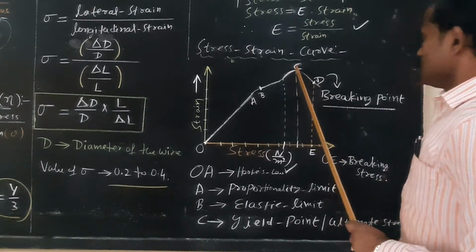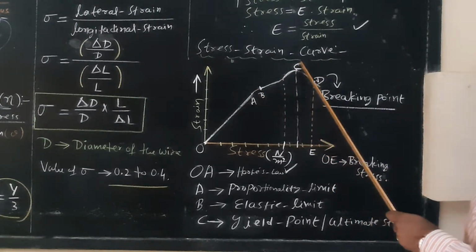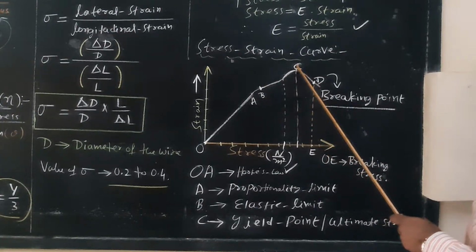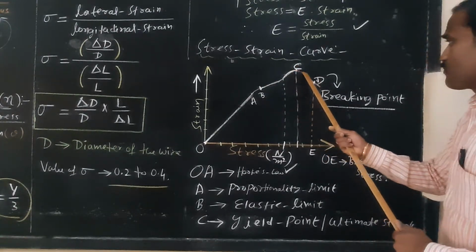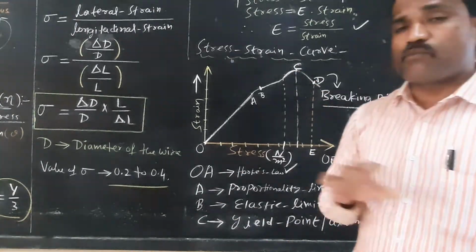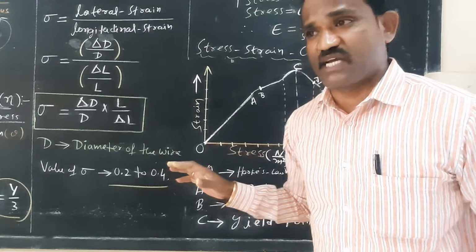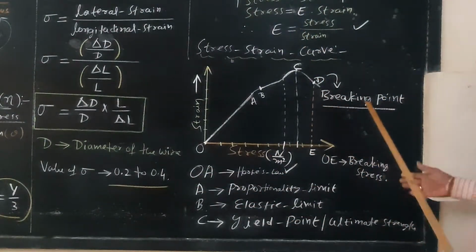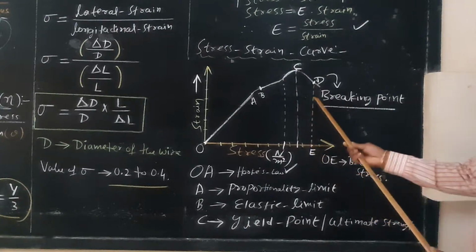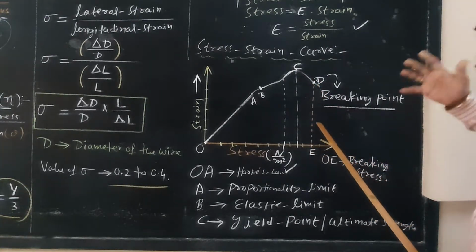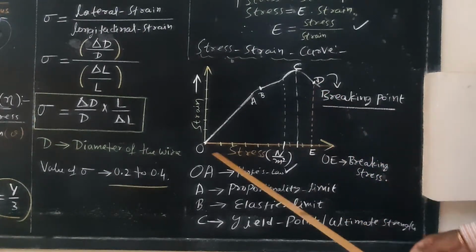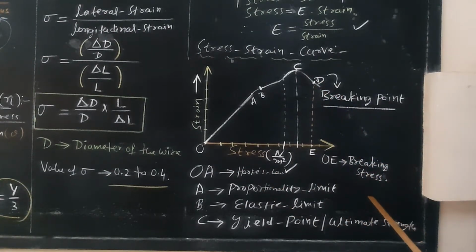Here, B to C is an elastic region. The body will regain its original shape and size. Beyond C, if you apply the force beyond C, C to D is a plastic region. The body will not regain its original shape and size. And what is D? D is called the breaking point. For a particular stress, there is a permanent change in shape and size of the body. D is a breaking point. OE is called breaking stress.